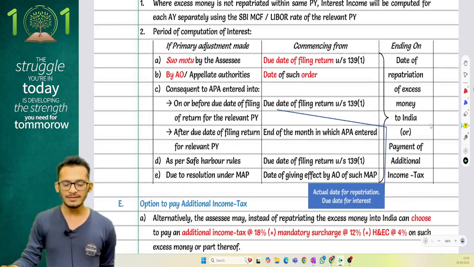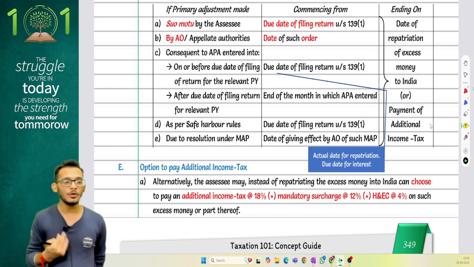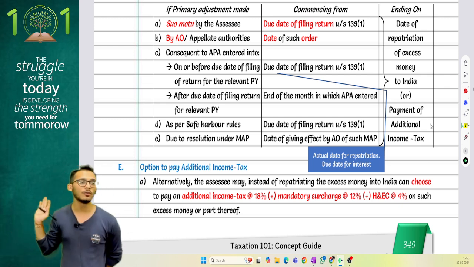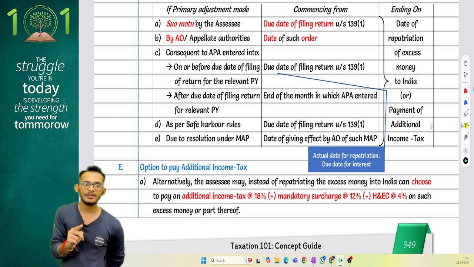Now I am coming and saying that, Rahul, in case I am not able to get the money, and I still want to ensure that I don't have this interest tax. Income tax introduced a one-time measure.